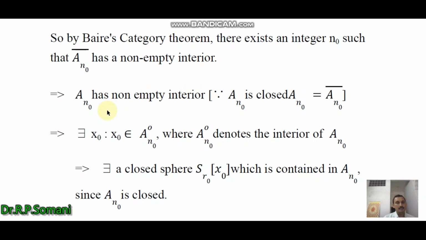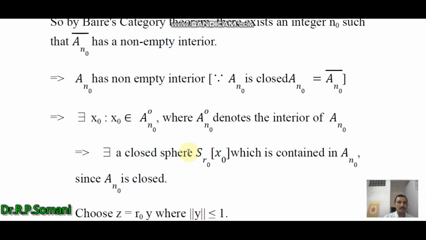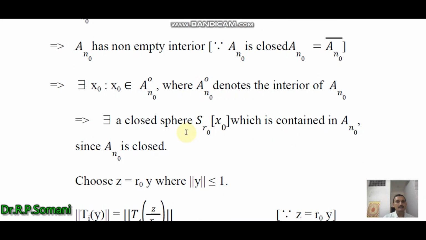Therefore there exists an element x0 belonging to the interior of An0. This implies there exists a closed sphere S(x0, r0) which is contained in An0.